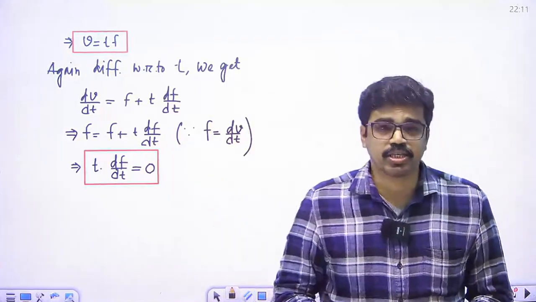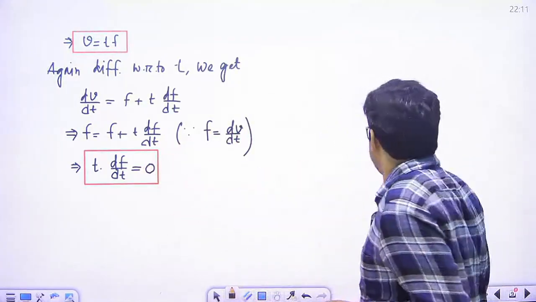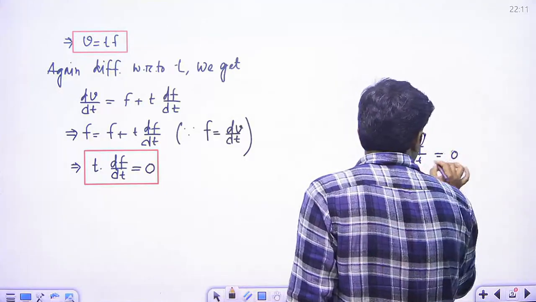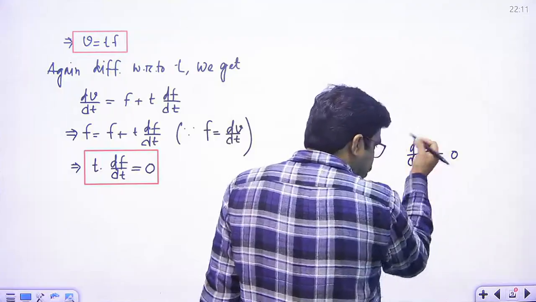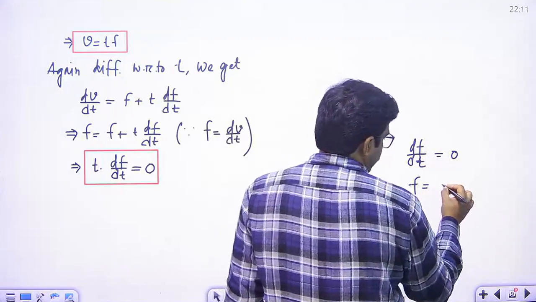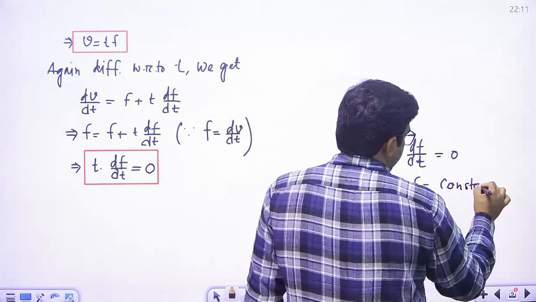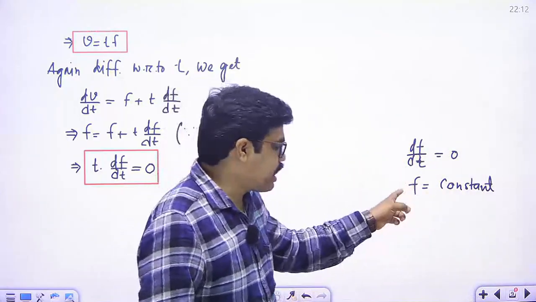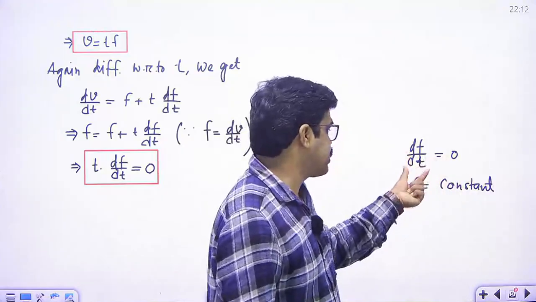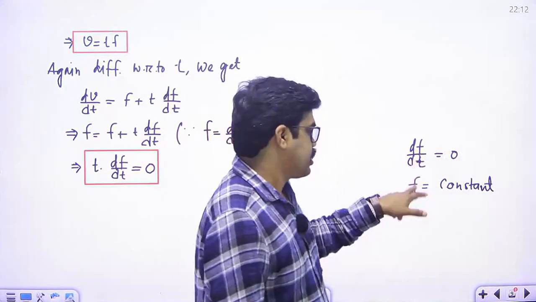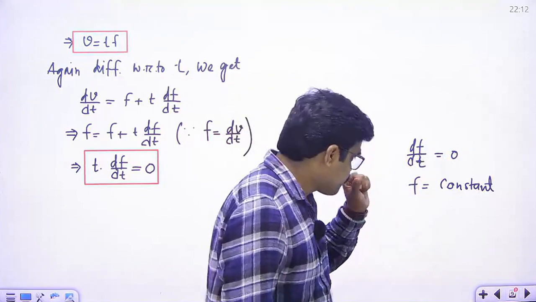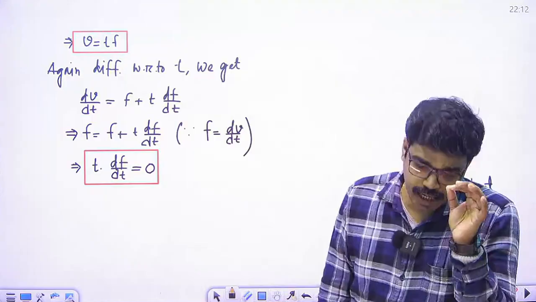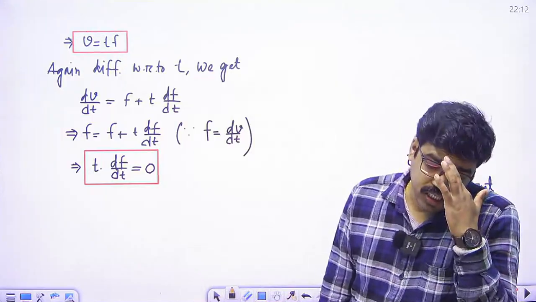If df/dt is 0, then if we integrate this, we get f as constant. Yes or no? So we conclude that the acceleration is constant, that is, the particle moves with a constant acceleration.